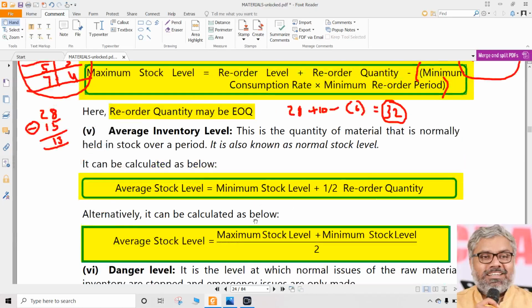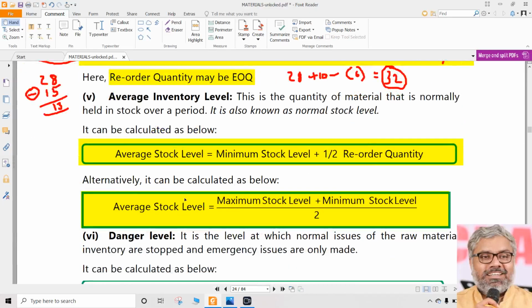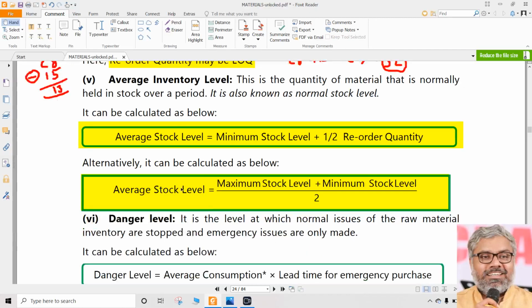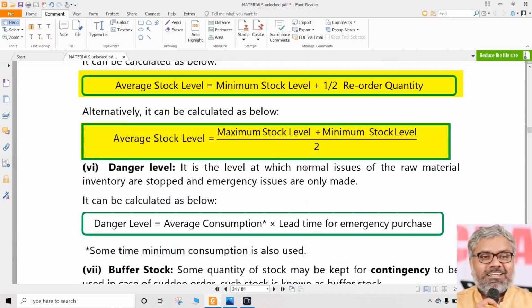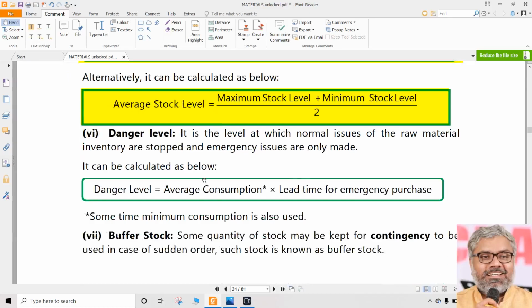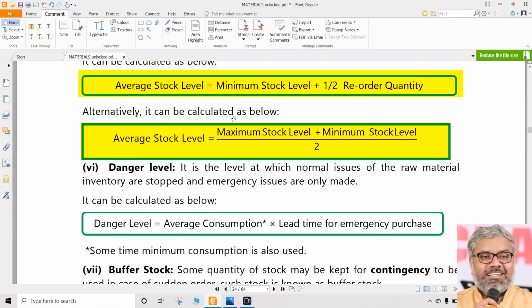So either way, this can be calculated average stock level. What are the formula? Minimum level plus half of the reorder quantity or minimum level plus maximum level divided by 2. That is how average stock level is calculated. Two formulae, any of them can be used here. That's it. That is about the stock levels.